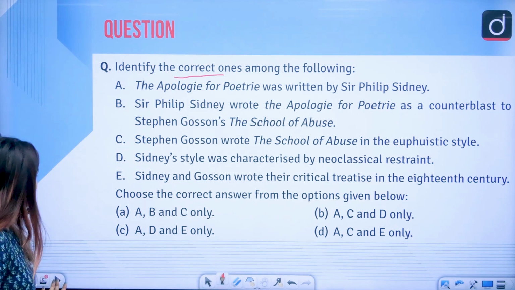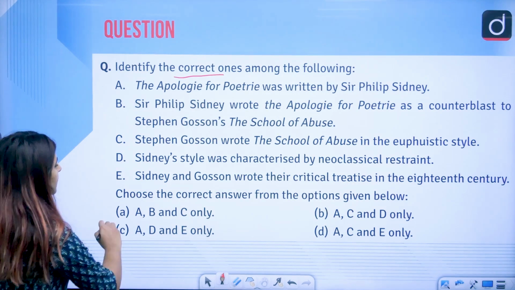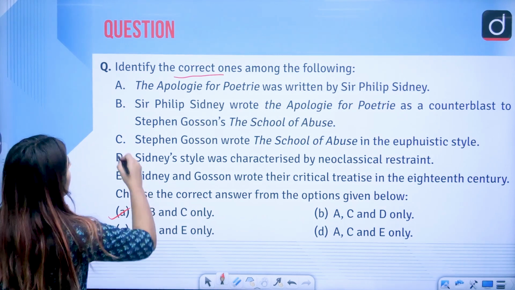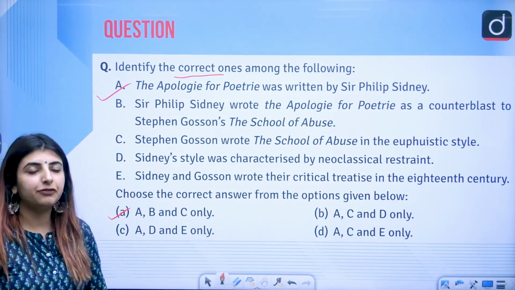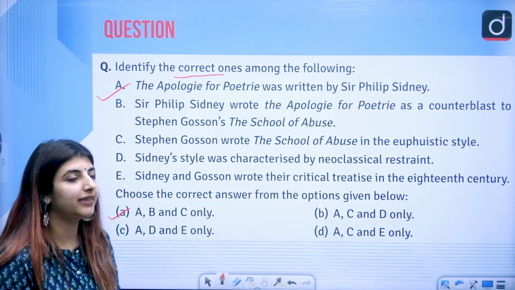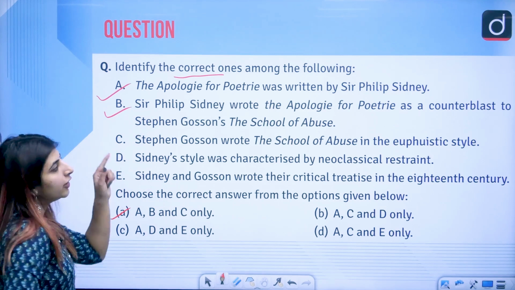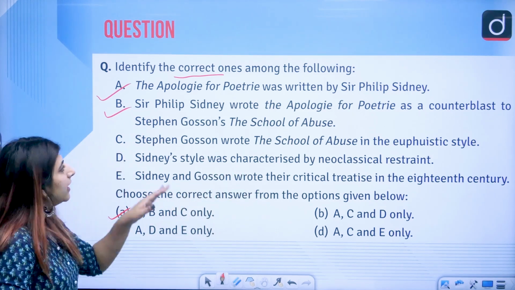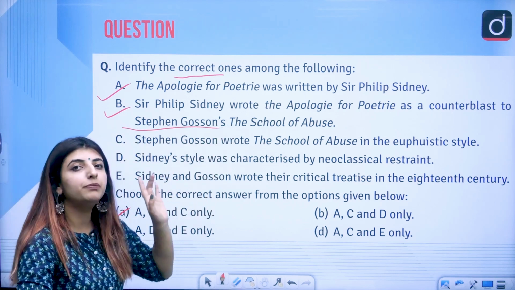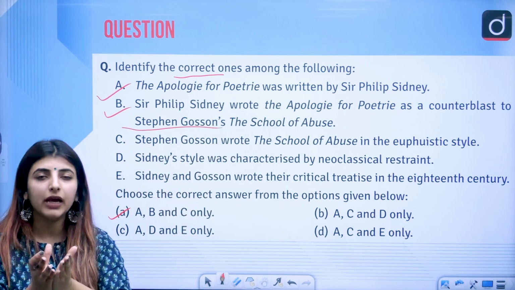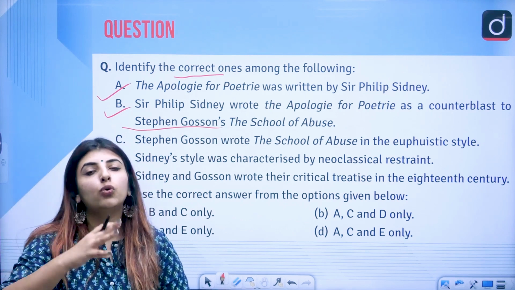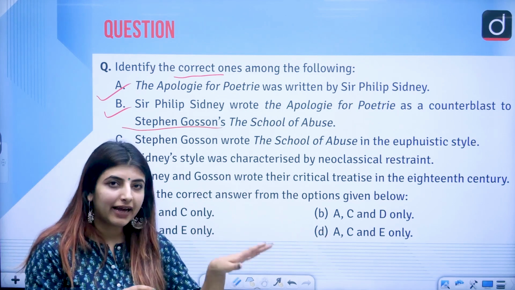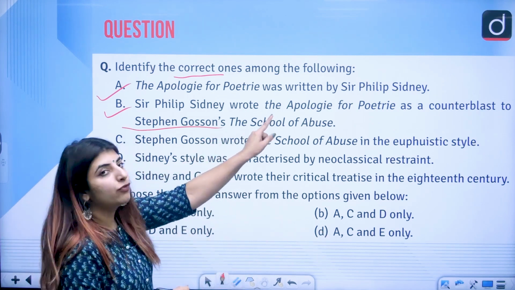The answer to this question is option A, that is, A, B and C are correct. First of all, the Apology for Poetry was written by Sir Philip Sidney. Yes, we know this. Sidney wrote this work as a counterblast to Stephen Gosson's The School of Abuse. It was Stephen Gosson who wrote The School of Abuse, to which Sidney later gave a reply in his Apology for Poetry.